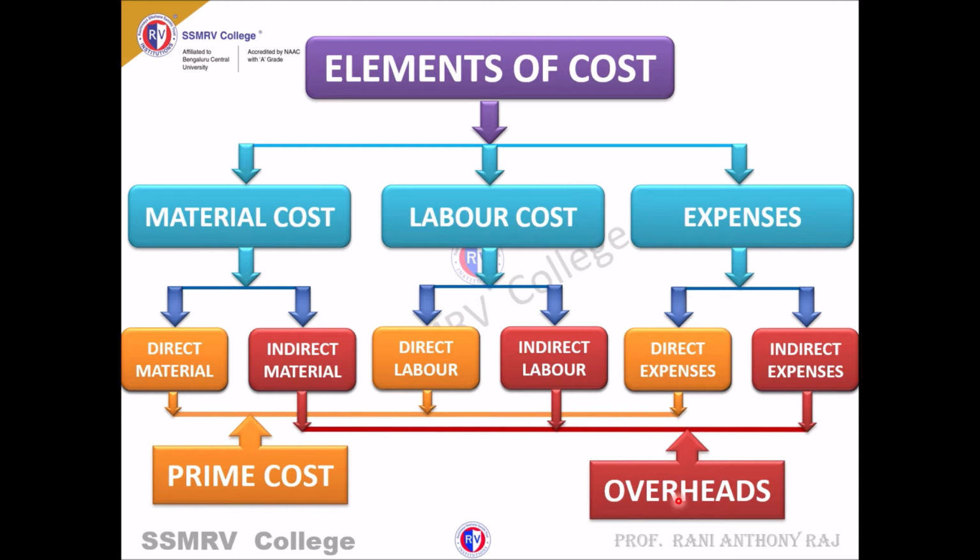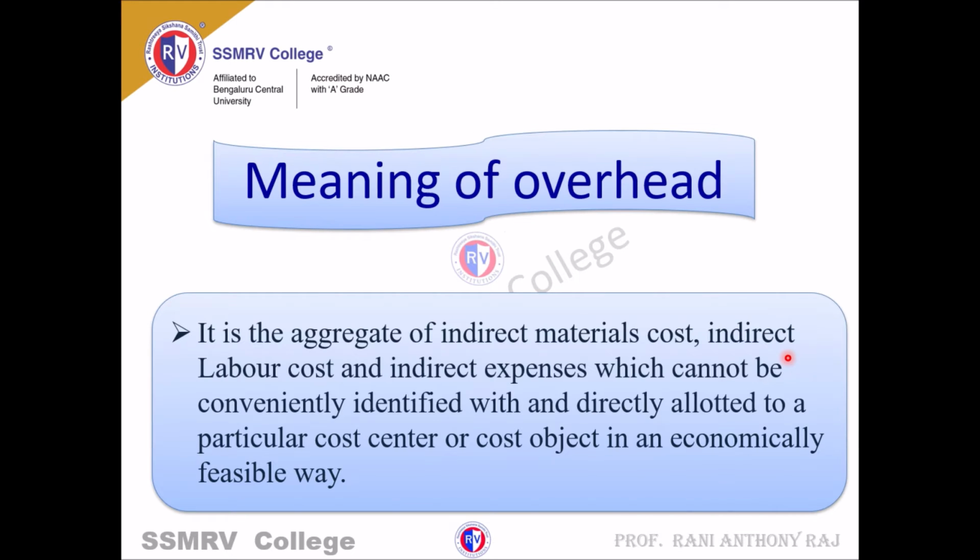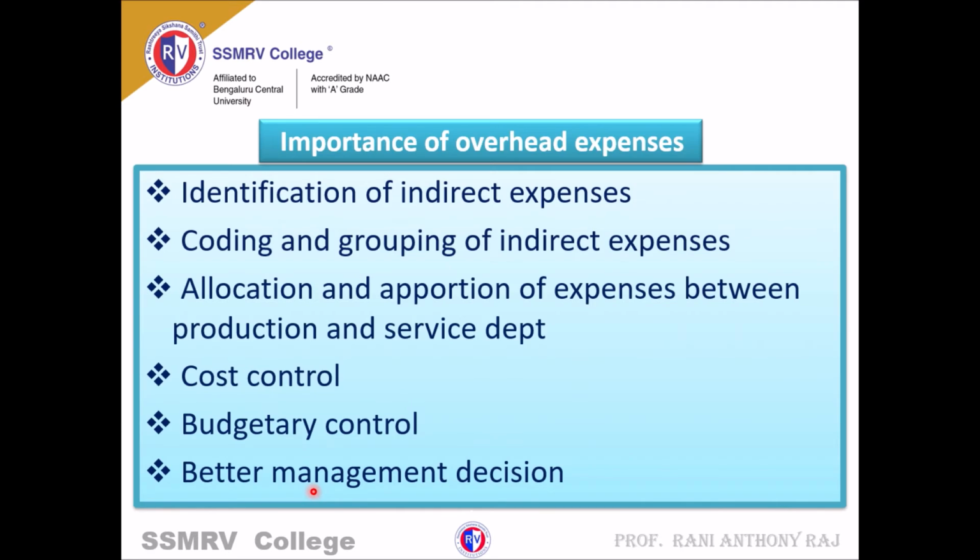So overheads means indirect material, indirect labor, indirect expenses. The meaning of overhead is the aggregate of indirect material, indirect labor and indirect expenses which cannot be identified. So this is known as overheads. Next, coming to the overhead expenses.